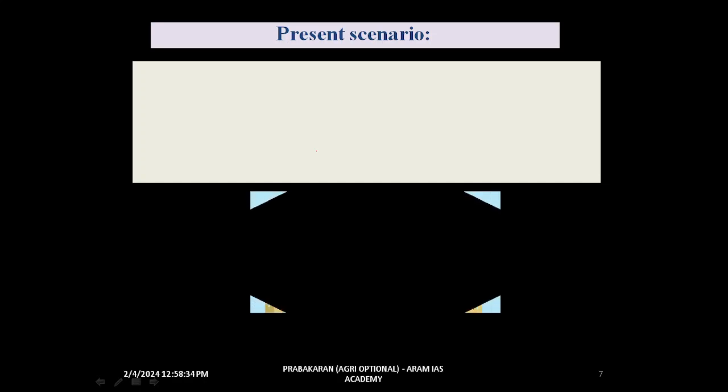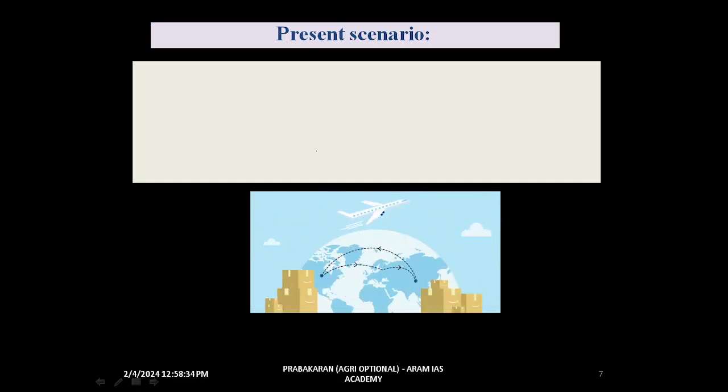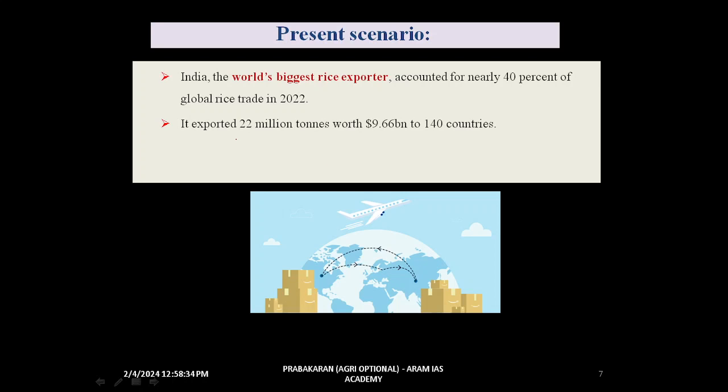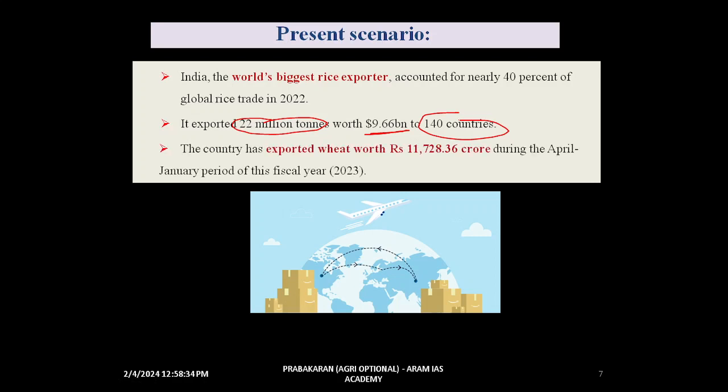Now we will see the present scenario. We were exporting food grains to various parts of the world. Nearly 140 countries benefited from our production. India is the biggest rice exporter and contributes nearly 40% of the global rice trade. It exports 22 million tonnes worth US$9.66 billion to 140 countries. Not only was it fulfilling our own need, but it was also exporting the production to various parts of the world.